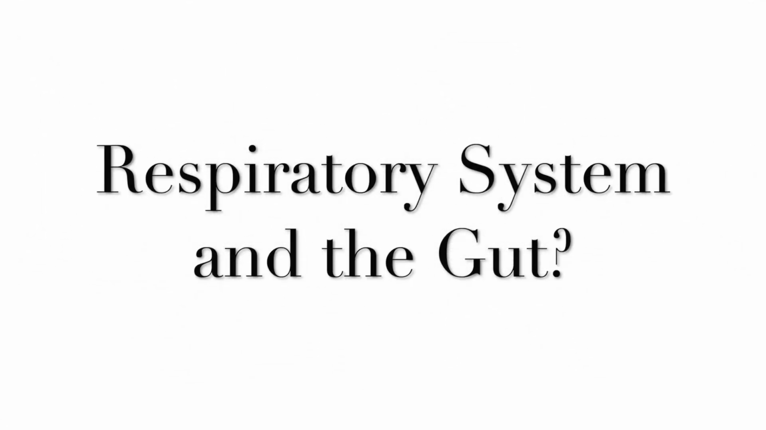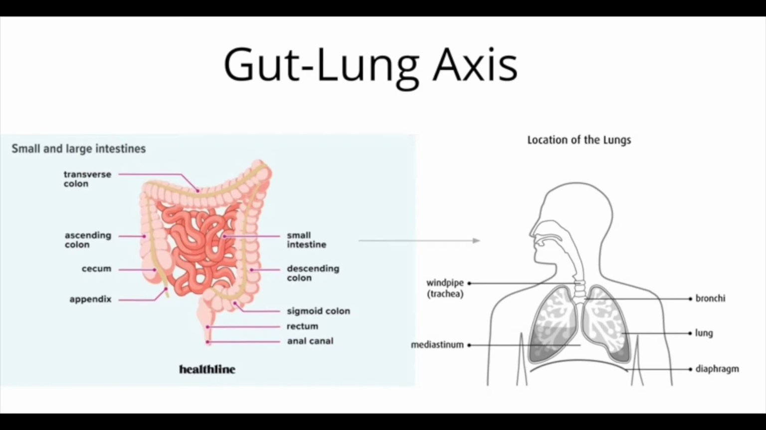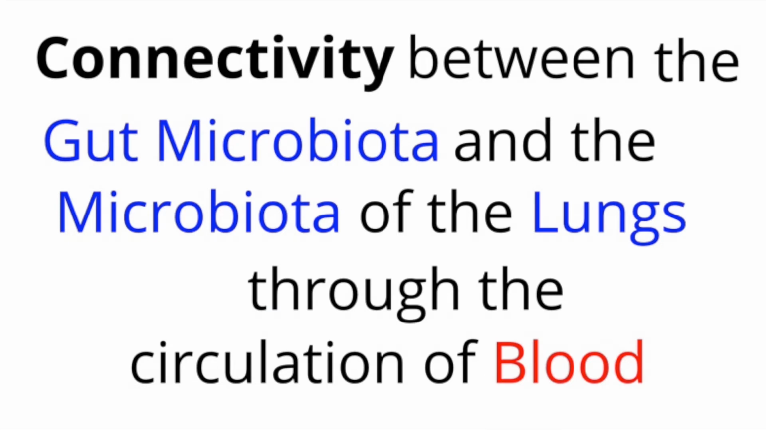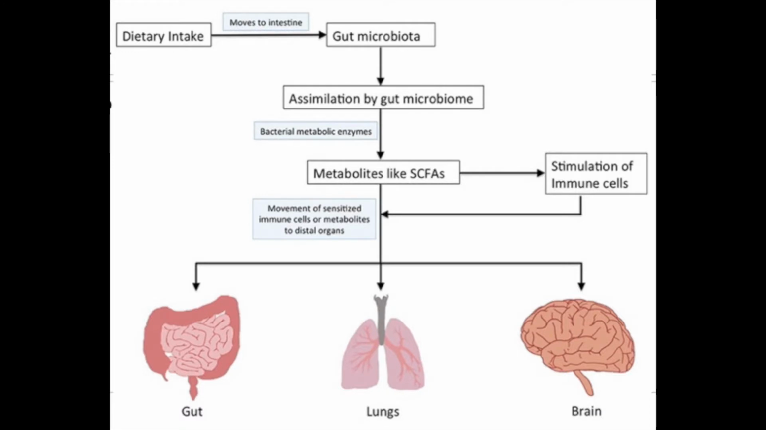Now, how does the gut microbiota relate to the respiratory system? The gut is almost connected to the lungs through something called the gut-lung axis. The gut-lung axis is a connectivity between the gut microbiota and the microbiota of the lung through the circulation of blood. For example, hyperinflammation caused by the gut microbiota can result in damage to the lungs, and lungs that have been infected by a virus can spread the infection to other organs through circulation.